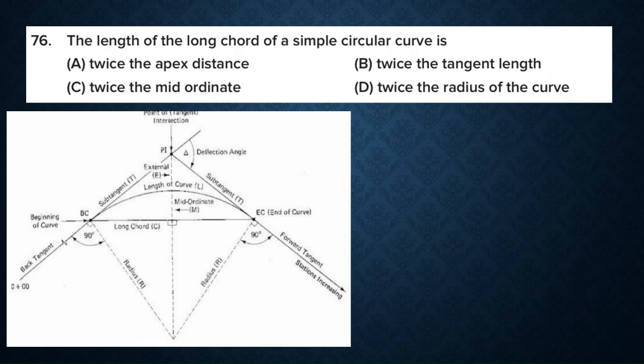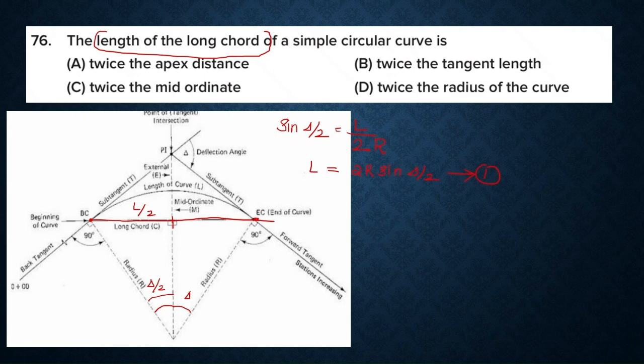The length of the long chord of a simple circular curve is: what is the long chord? Long chord means the distance between point of curve and point of tangency. This is the deflection angle. This total is delta, and half of the deflection angle can be taken as delta by 2. If you are taking sine delta by 2 in terms of long chord, this will be L by 2 and the hypotenuse is R, that is L by 2R, so the length of long chord is equal to 2R sine delta by 2.